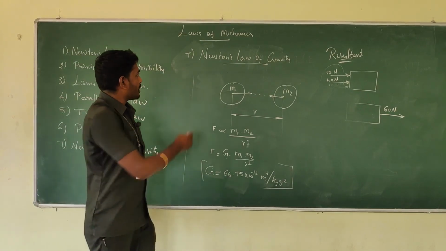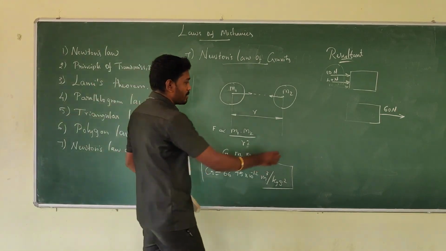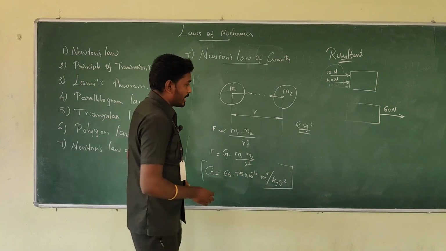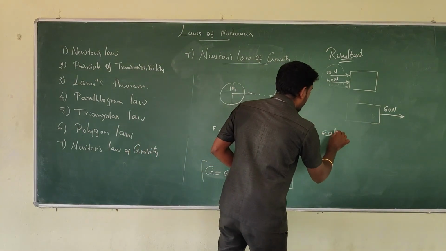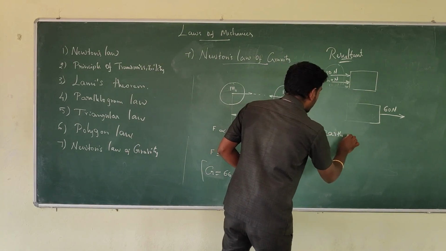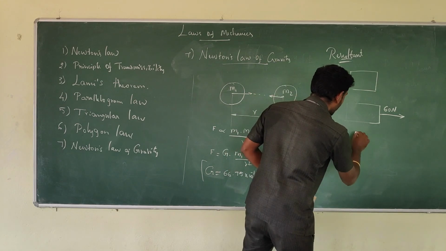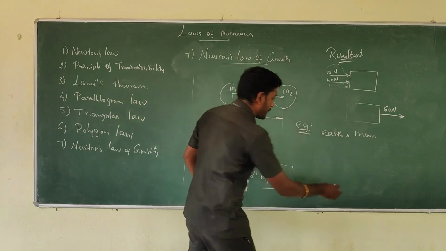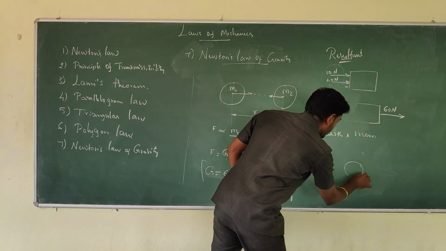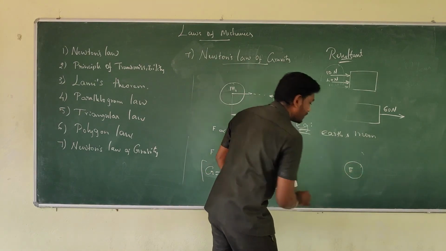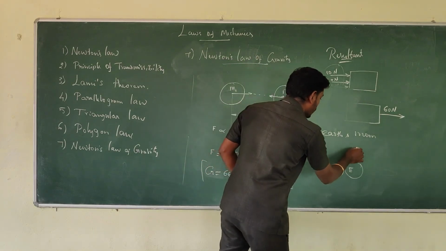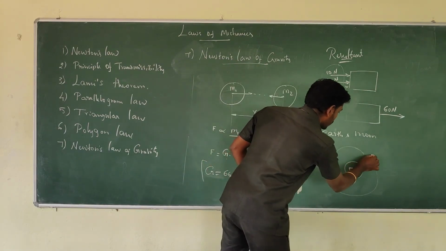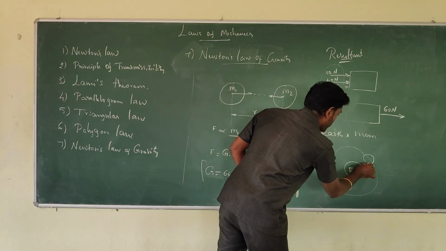For Newton's law of gravity, I can give the best example, which is earth and moon. If I consider this as earth and the orbit, the moon is moving.